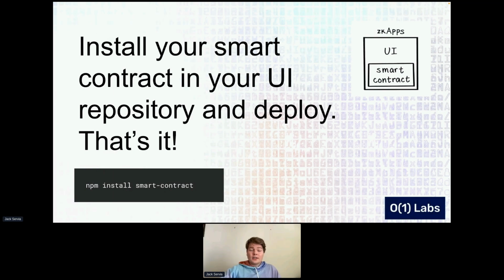The smart contract is just TypeScript code, so you can do whatever you want with it. You can run it in Electron or Node or a browser, and you can call into it from your UI code, just like you would call into any other library. And so you can publish your smart contract as a library or an npm package. Again, it works just like normal JavaScript code is kind of the idea. And we have a tutorial on this too.